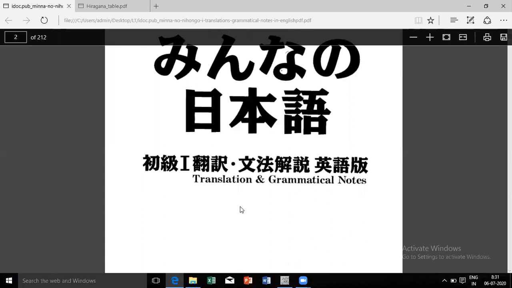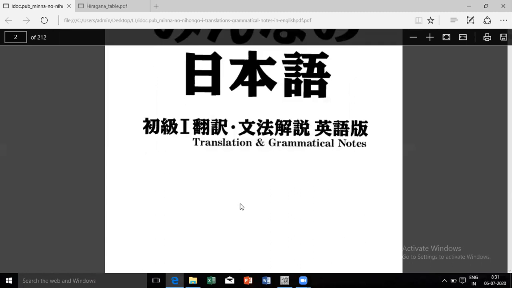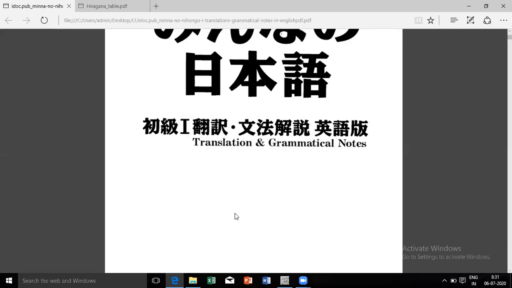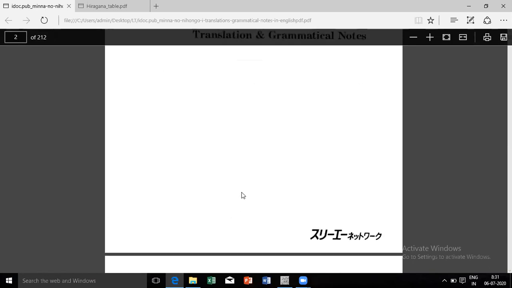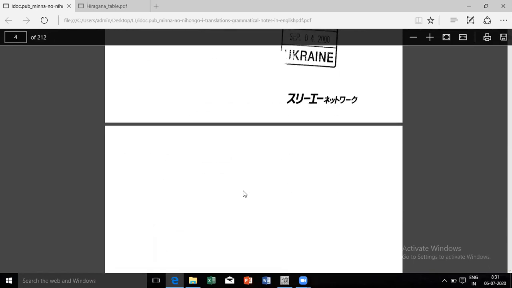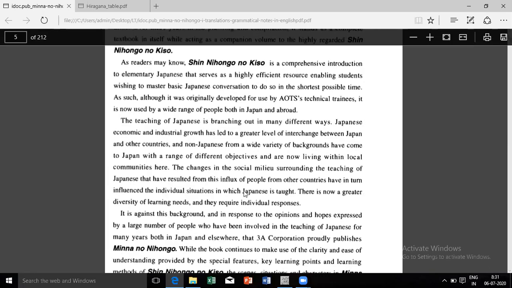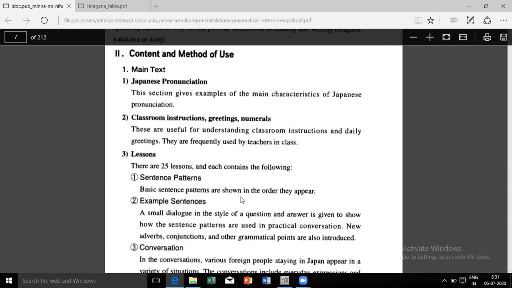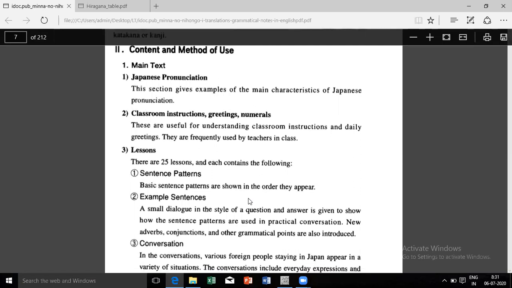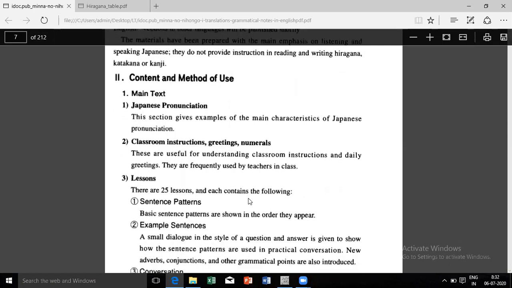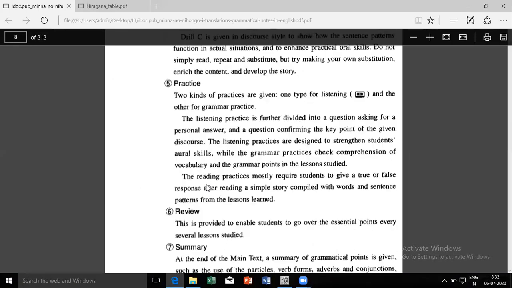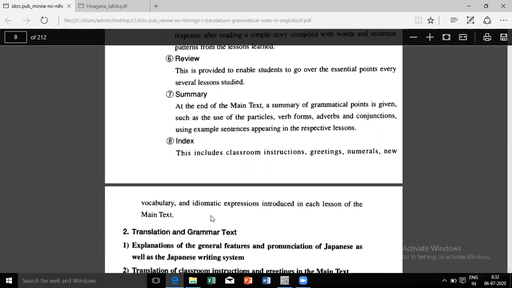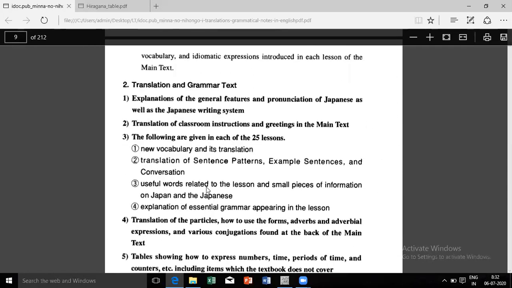I think Shambhavi-san has this book, right? Minna no Nihongo. It's in my college. I don't have it with me. Okay. So this is the translation and grammatical notes that we are referring to now. What you can see in this, the same things will be repeated. So you start reading this book from right now. They have given the Japanese pronunciations, examples, conversations. This is the order: practice, summary, index. We will come to know that when we start doing the lesson.